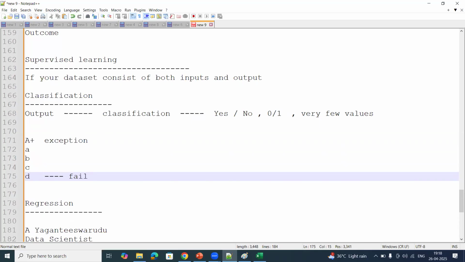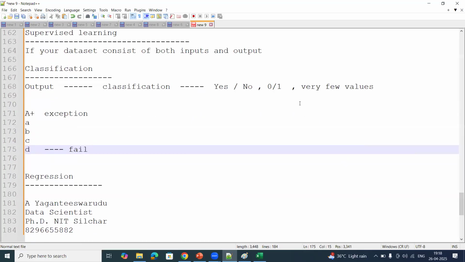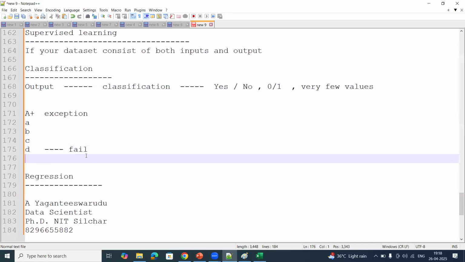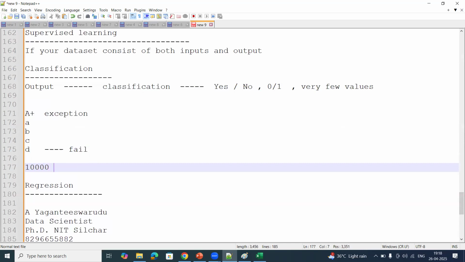So don't confuse that the final outcome should contain only two values. That is wrong. Sometimes you will get multi-label classification like this. For example, in my college, I have 10,000 students, I cannot go and give 10,000 different ratings, right? Even for 10,000 students, there will be very few gradings, maybe 4 or 5 or max 6. So A plus means exceptional and D means some fail or E means fail. Some very few grades I'm going to give. So that categorization type problems are called classification problems. So this diabetes data set is one of the classification problems.